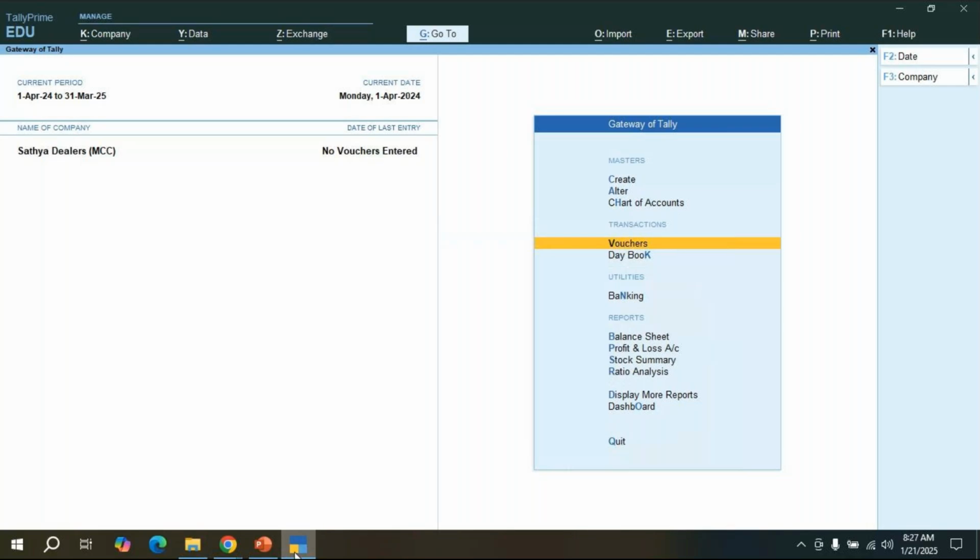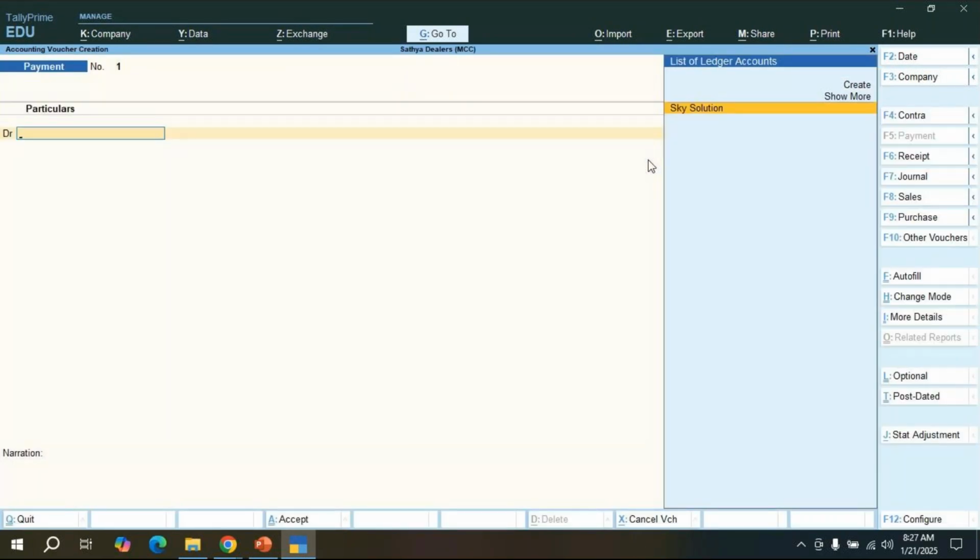Okay, here I will show you the transaction. Gateway of Tally, go to vouchers, click on that. So we have to do a receipt voucher, no? See here, it opens the payment voucher. Sometimes whenever we open the vouchers, it always displays the payment voucher only. That's why we have to select a receipt voucher, or else on the keyboard we can press F6 also. Select a receipt voucher.